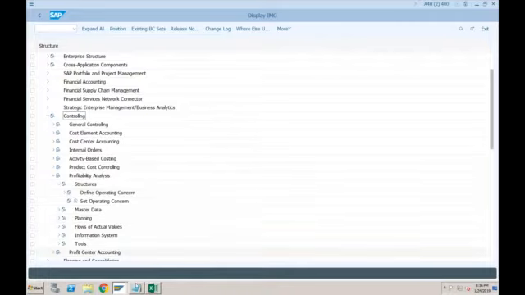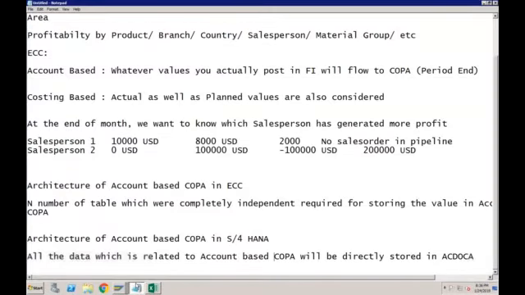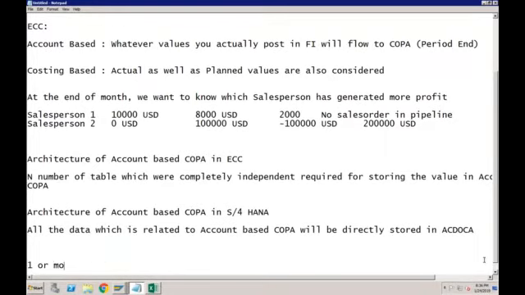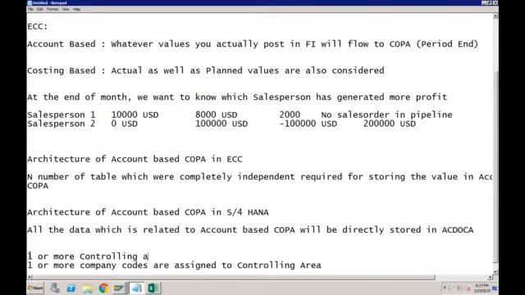If you see the organization structure, one or more company codes are assigned to a controlling area, and if you are using an operating concern, then one or more controlling areas are assigned to the operating concern.